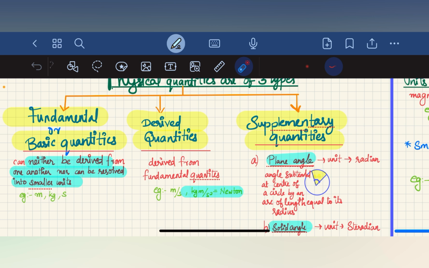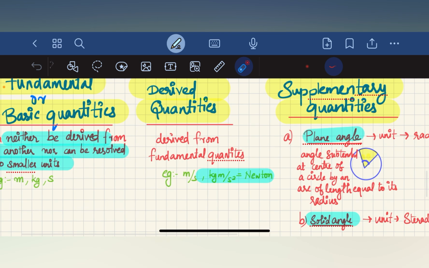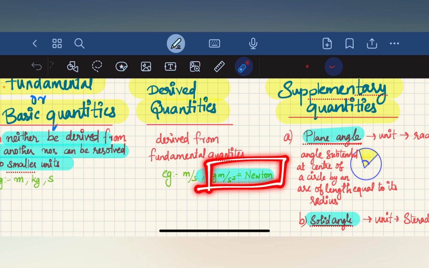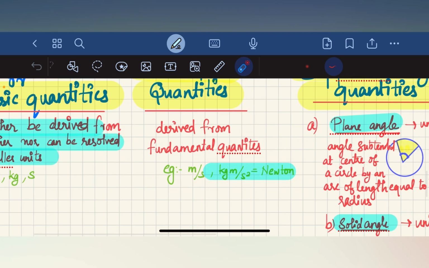The second type is derived quantities. Derived quantities are derived from the fundamental quantities. Here the examples are meter per second and kilogram meter per second square. This kilogram meter per second square is also known as Newton.